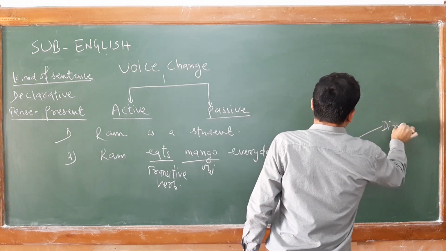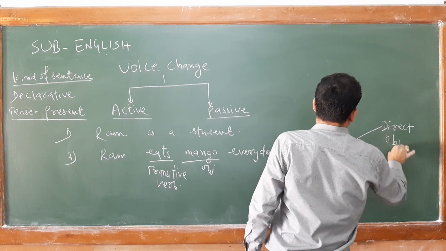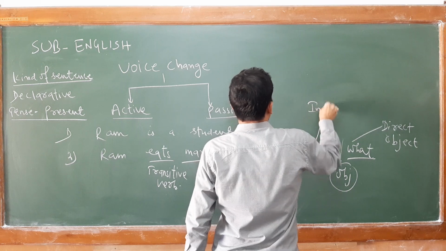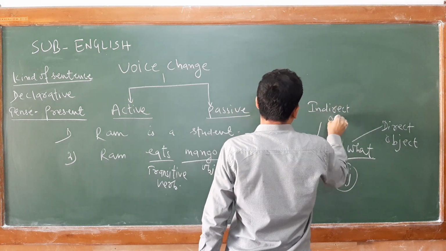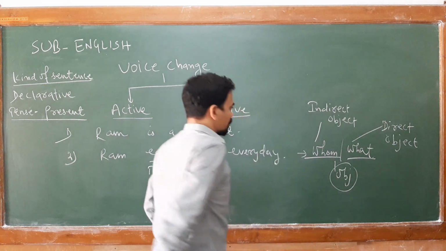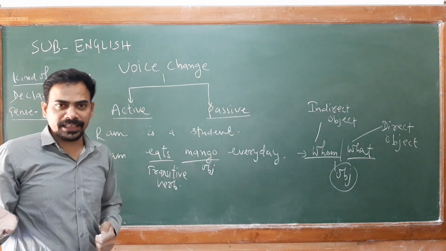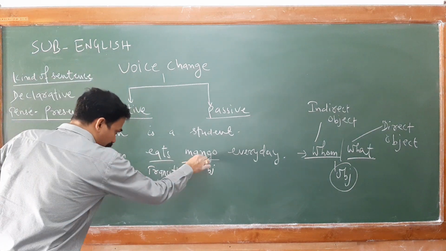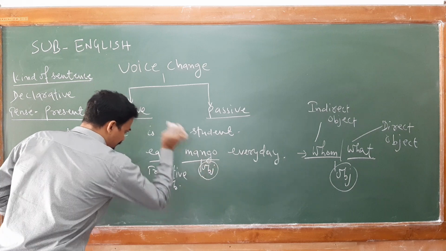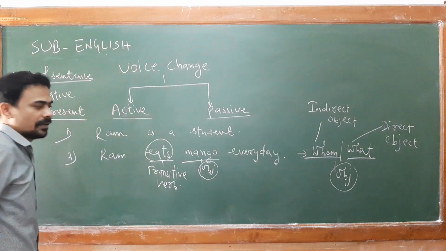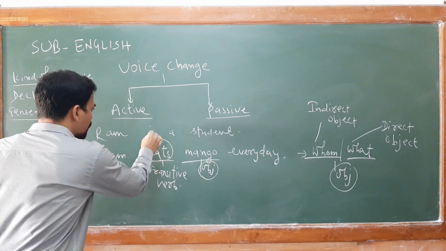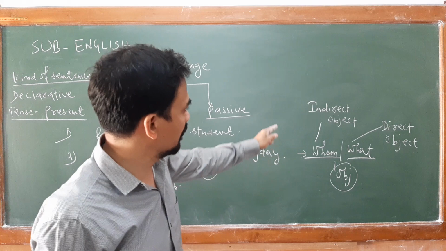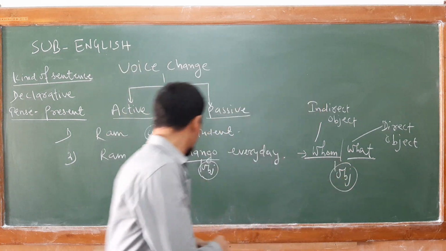What gives your direct object, and whom gives your indirect object. So please note whether in your sentence you have a transitive verb or not. Whenever you find any object form in a sentence, then the verb will become transitive. Here this verb is intransitive because we do not have an object form. Basically, you can find the object by using who and what.